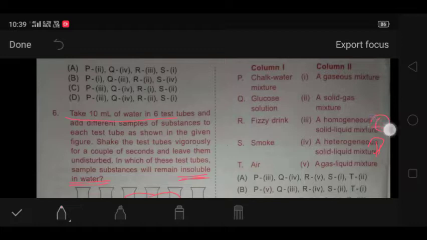So Q. Next is a fizzy drink. As we know that fizzy drinks contain liquid and gas, which is carbon dioxide filled in it. So carbon dioxide is filled in the liquid, so that's why it is a fizzy drink. And the correct answer for R is a match. R is a gas liquid mixture. Next is smoke. Smoke is a solid gas mixture. And air is a gaseous mixture. So this is the answer for this match.